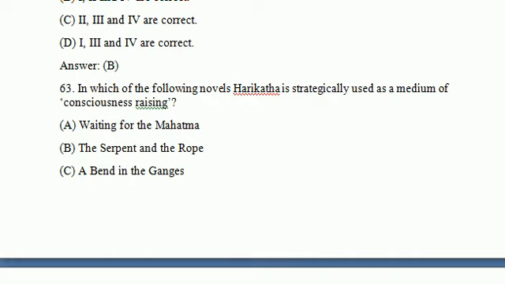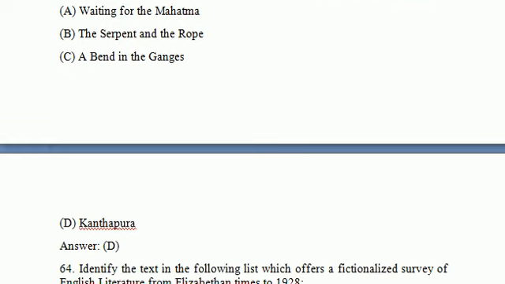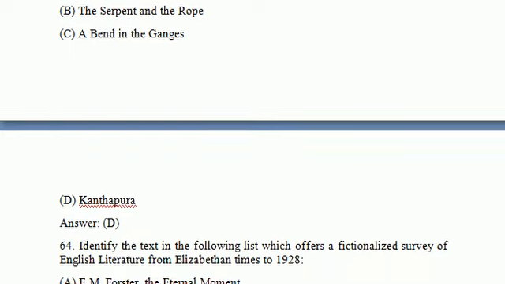Next question. In which of the following novels is Harikatha strategically used as a medium of consciousness raising? Harikatha. You have to remember, it is a very popular question, generally asked in exams. Waiting for the Mahatma, The Serpent and the Rope, A Bend in the Ganges, Kanthapura. So the right answer is option D, Kanthapura.